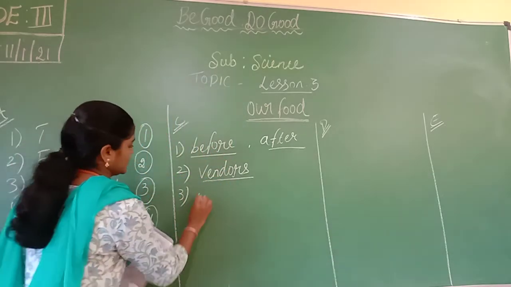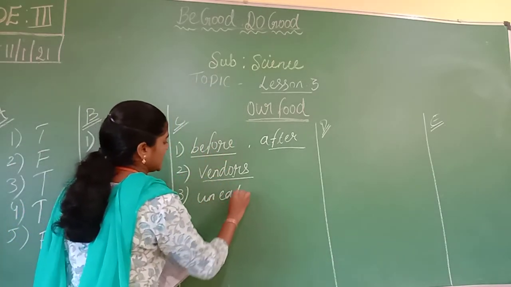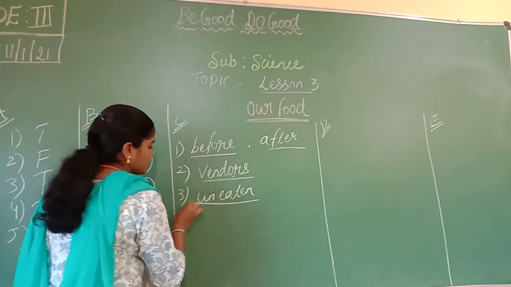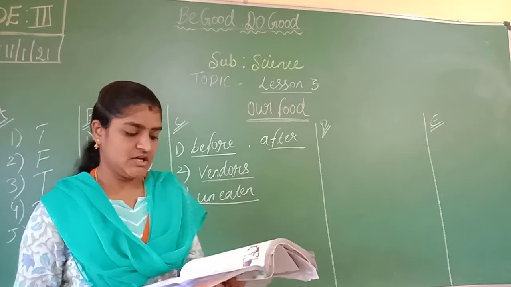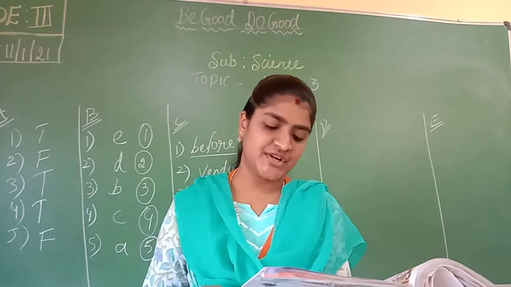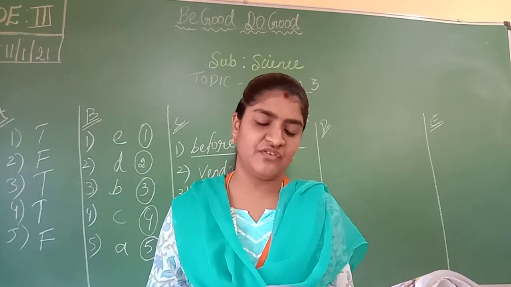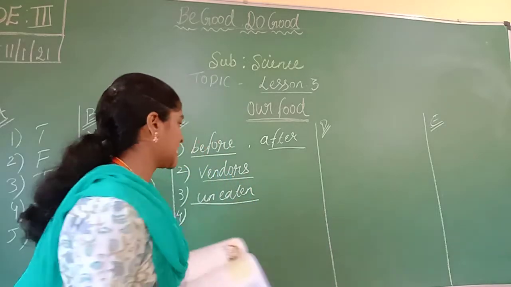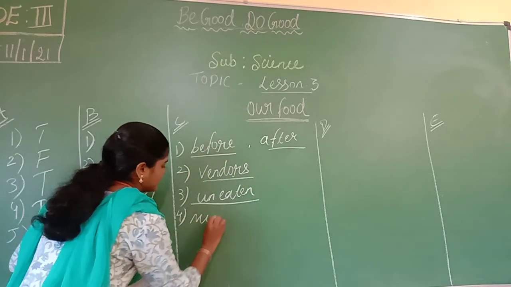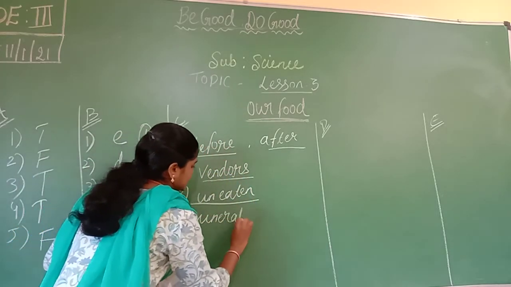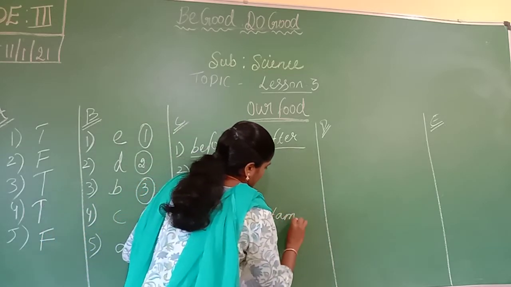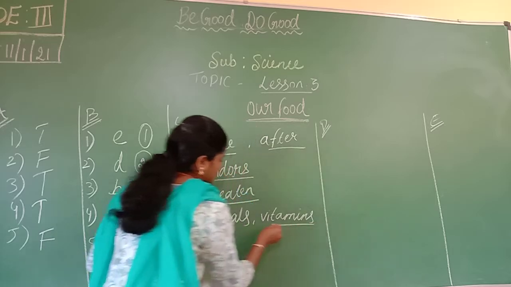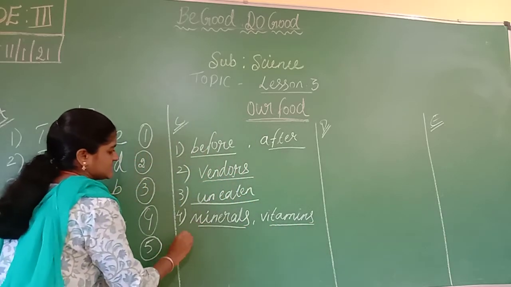Next, third one, we should not leave dash food in our plate. Uneaten food. Okay, whatever the food you are taking in your plate, you have to finish it. You are not supposed to leave uneaten food in your plate. Next, we should get dash and dash from green leafy vegetables and fruits. We used to get minerals and vitamins. So write minerals and vitamins.